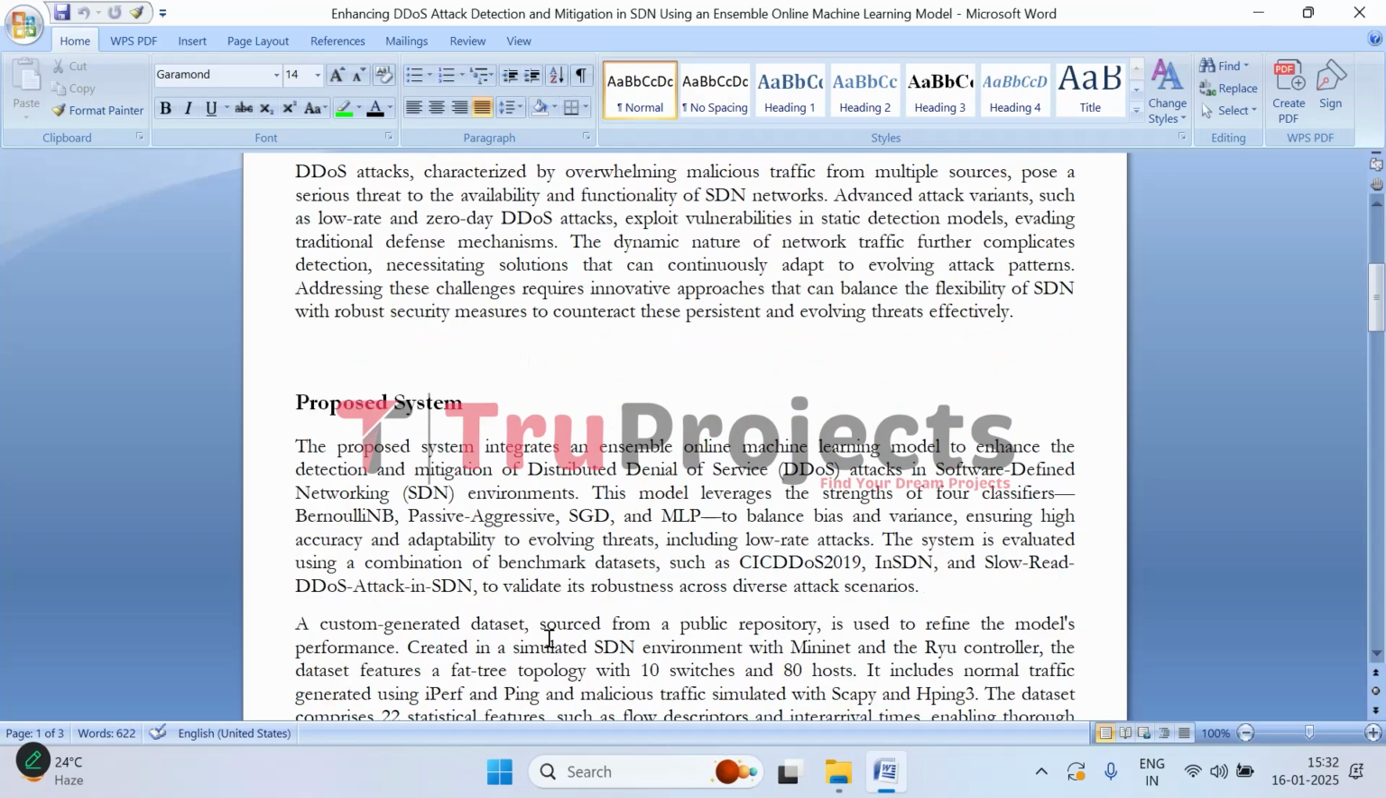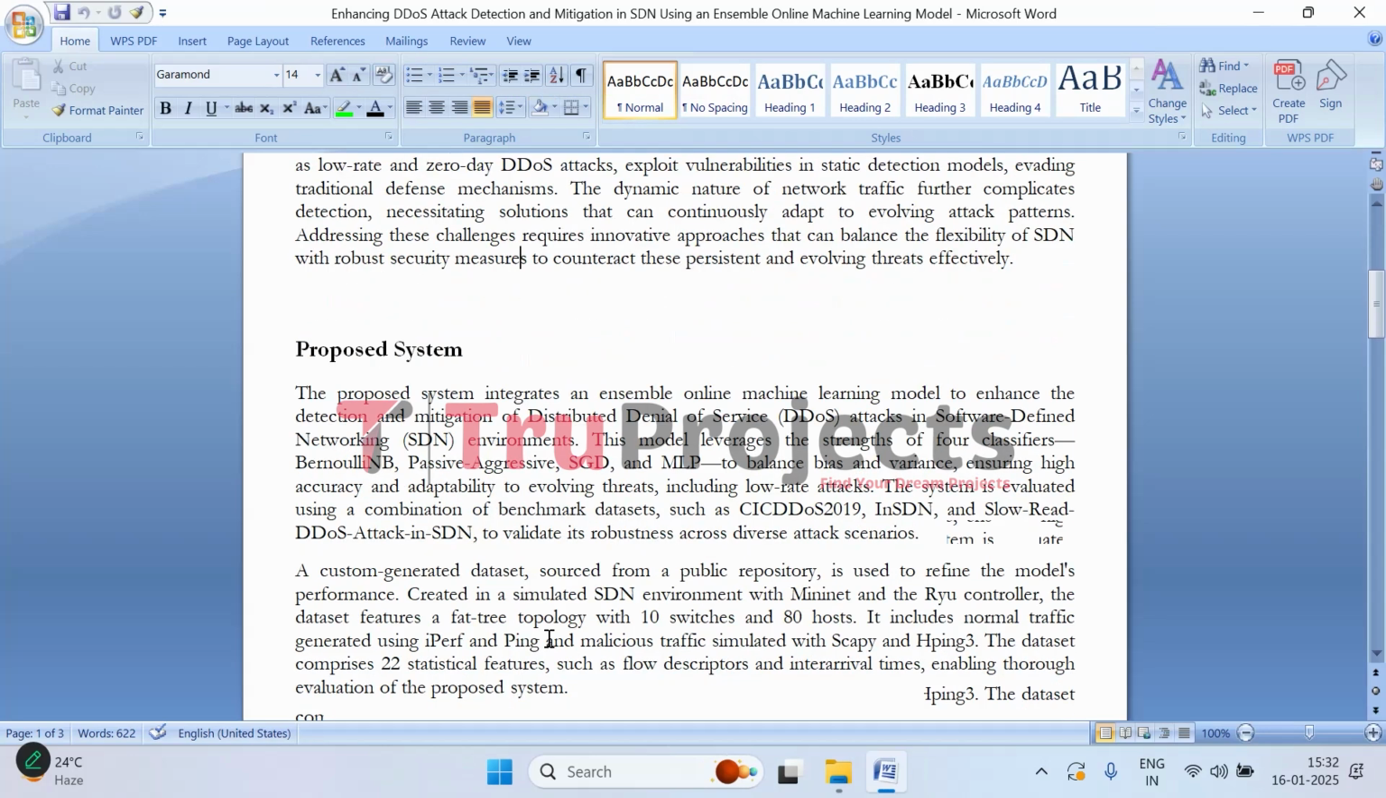To overcome all these issues, this project is all about improving the detection and defense against DDoS attacks in SDN networks using machine learning. Here we use an ensemble model which combines multiple classifiers: Bernoulli naive Bayes, passive aggressive, stochastic gradient descent, that is SGD, and multi-layer perceptron, that we call MLP. These four models are combined in one single ensemble model. By combining them, the system is able to handle different types of threats, including low rate attacks that can be very tricky to spot.